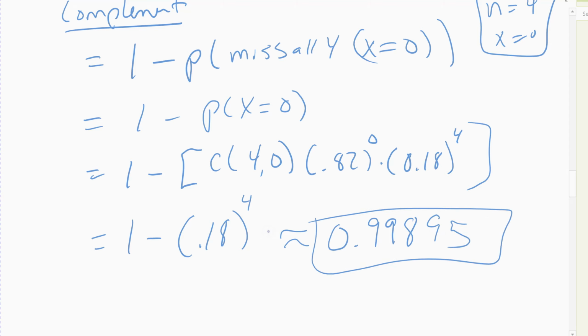All right, the odds, if you're an 82% shooter, the odds that you're going to make at least 1, so 1 or more, of his free throws is almost guaranteed. Not quite. 99.895% chance, but almost guaranteed if he's an 82% shooter, he's going to make 1 of 4 free throws.